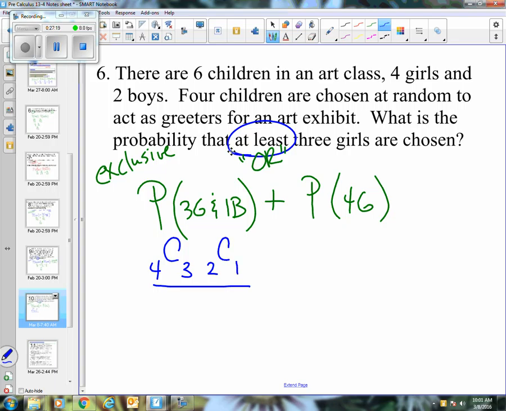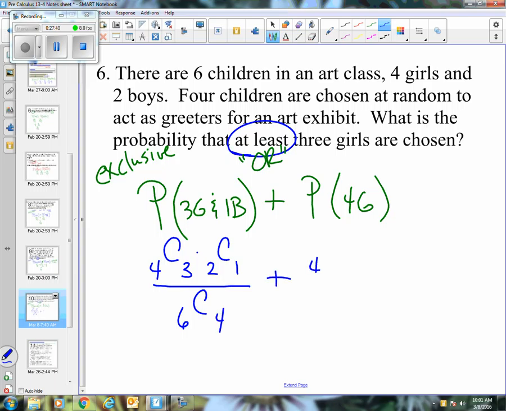Now, notice I didn't put an operation in between, because I want you to think about it based off what we just talked about today. I want 3 girls and 1 boy. Multiplication, right? Counting principle. So think about the words that you would say. That really helps. And then in the denominator, total number of ways you could do this. Well, 6 choose 4, right? We're choosing 4 kids.